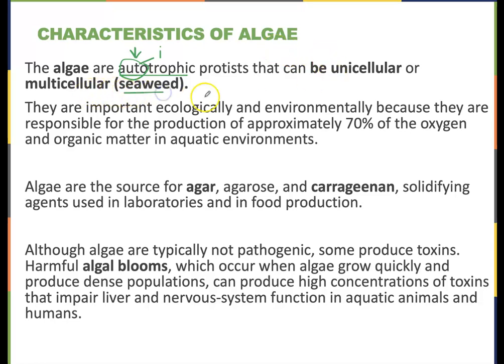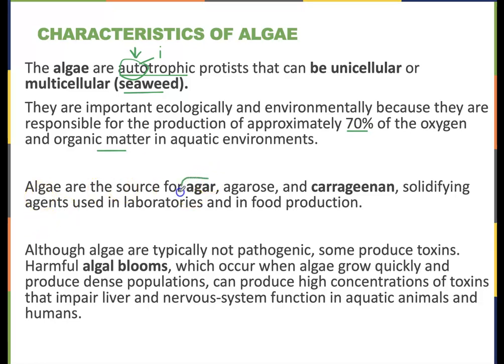Our seaweed is multicellular algae. And they are really important ecologically. They are producing about 70% of our oxygen and organic matter in aquatic environments. So they're really used as the top of the feeding web. I'm sorry, the bottom of the feeding web. They are going to be producing a lot of food for those larger organisms along the way that eat them.